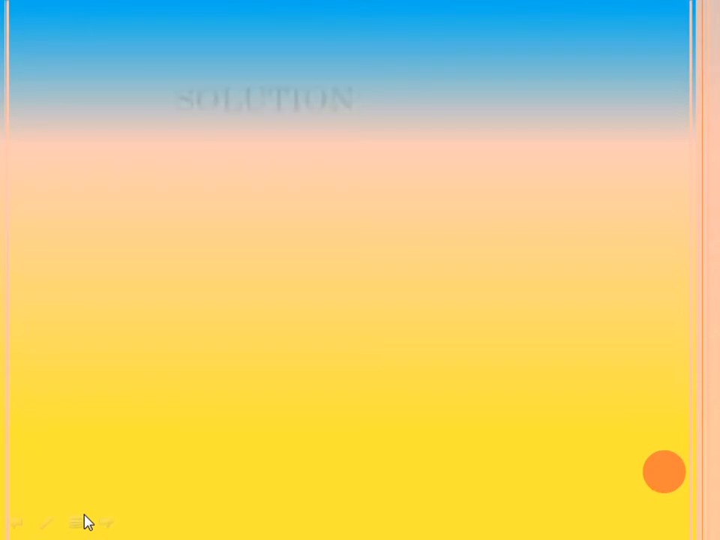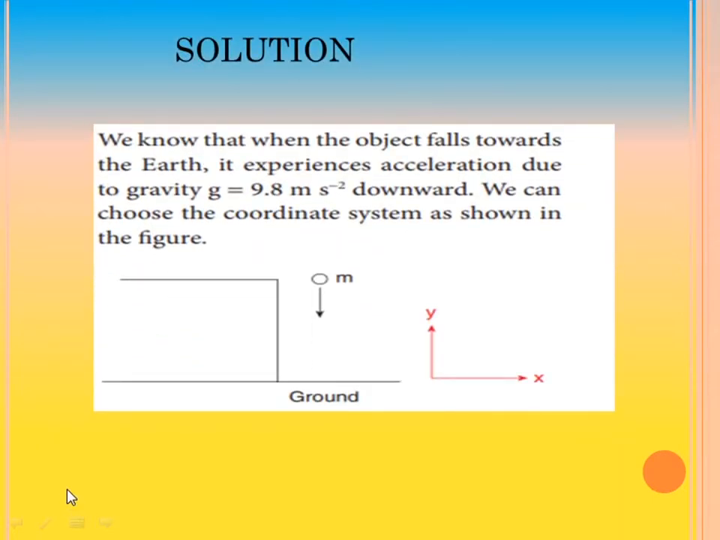Let us learn the solution. It is an example from your textbook. We know that when an object falls downwards to the earth, it experiences acceleration due to gravity g in the downward direction. Now we can choose the coordinate system. How do you choose the coordinate system?